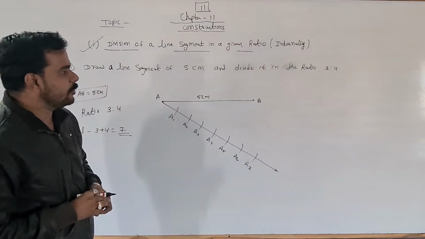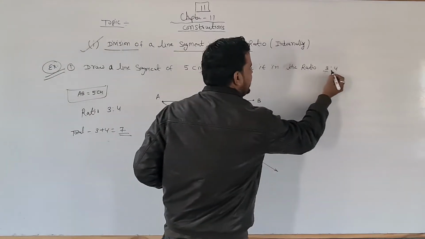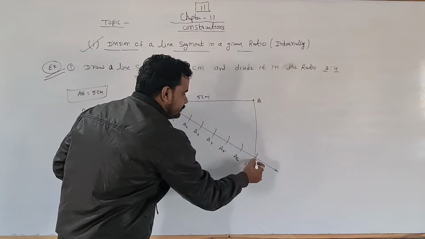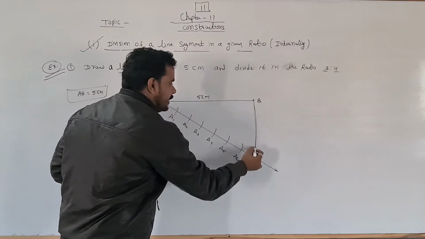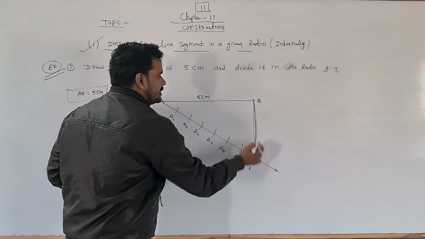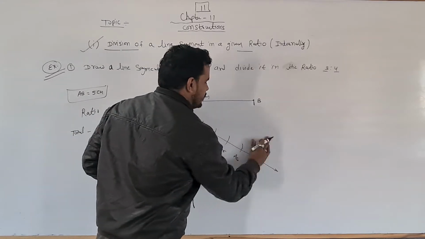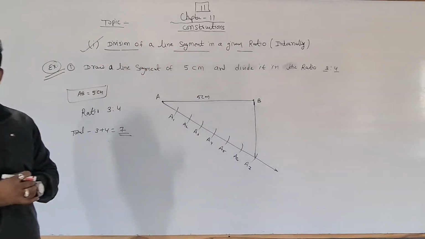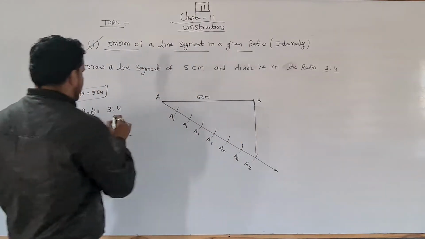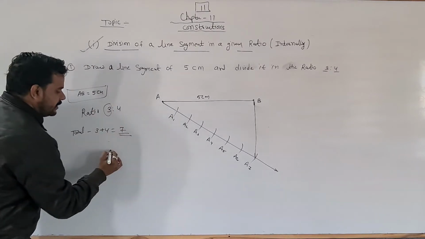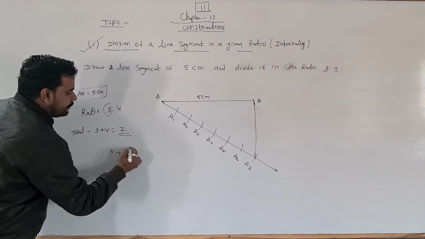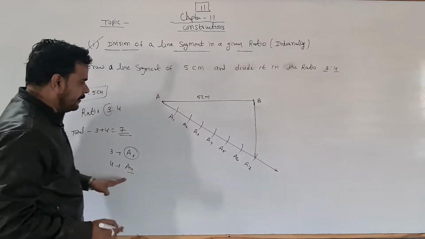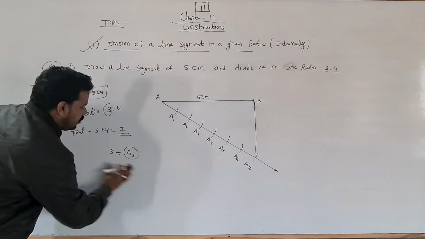After that, you have to do like this. The first ratio is given 3 and the second ratio is given 4. So the last line we have to construct diagonally. सीधा scale से इसको join करें. Okay, the last point, with the help of scale you just draw this last point diagonally like this. So the first ratio is 3. 3 means A3 and 4 means A4. तो वो A4 तो हमने A7 कर दिया लास्ट में. इसको कोई मतलब नहीं है.